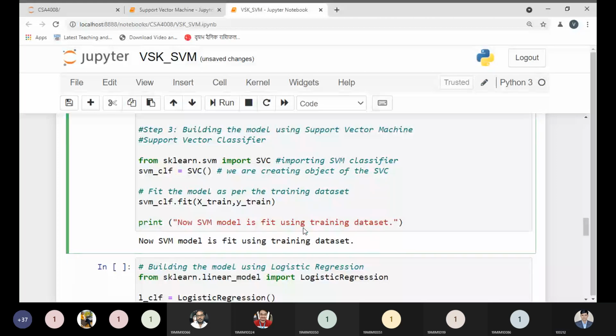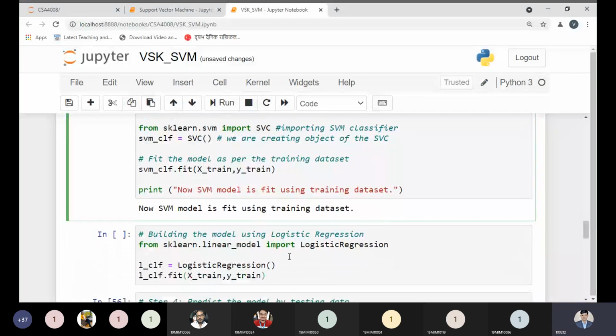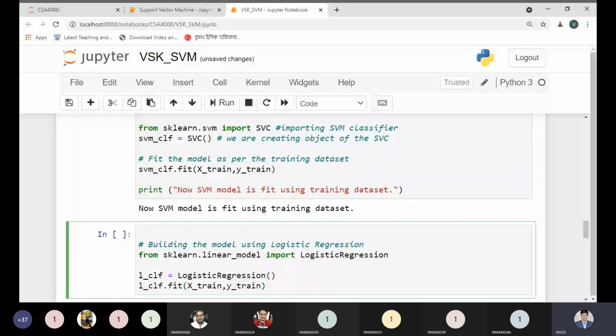Now the same thing we can do with logistic regression as we have done here. So what is the next responsibility? Next, we are building the logistic regression model.